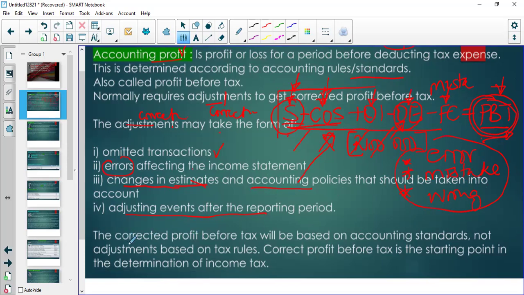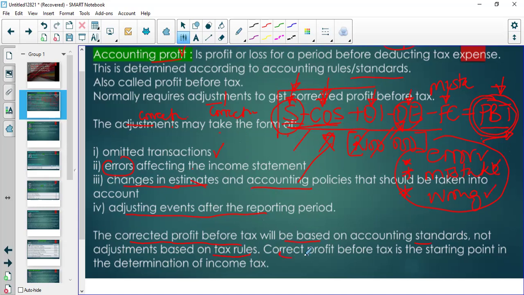Right. So I say here, the corrected profit before tax will be based on accounting standards, not tax rules. So when they say correct, prepare the correct, you have to fix the errors, fix the mistakes, fix all the wrongs.